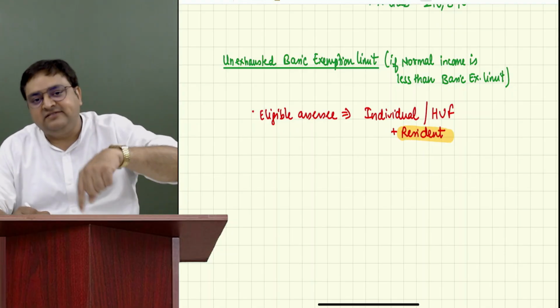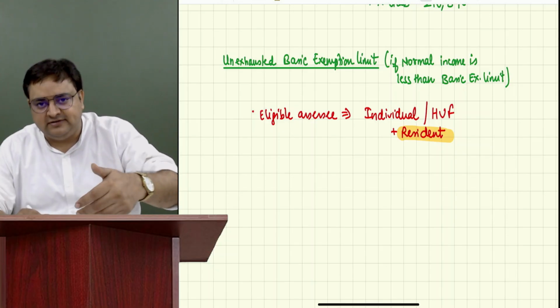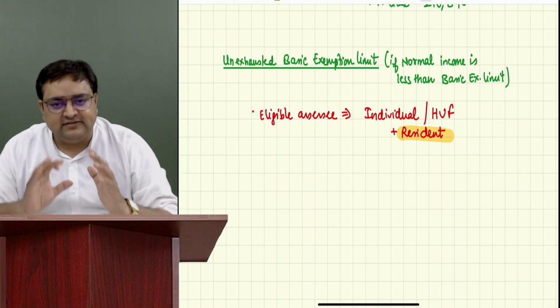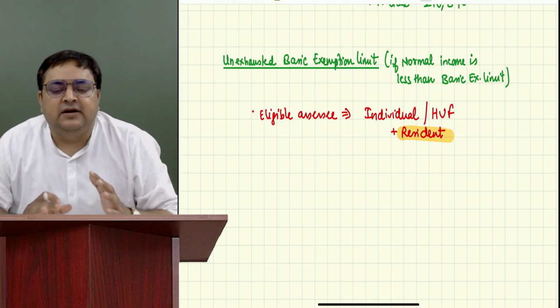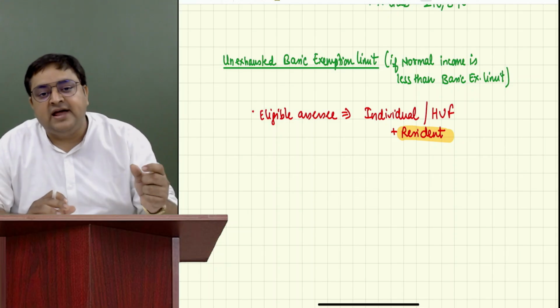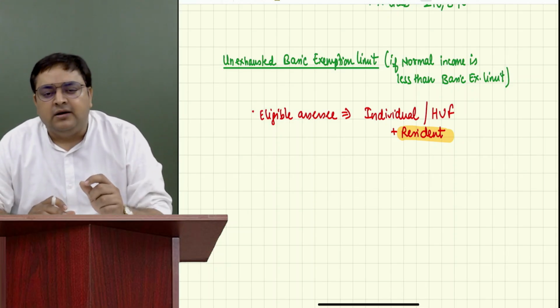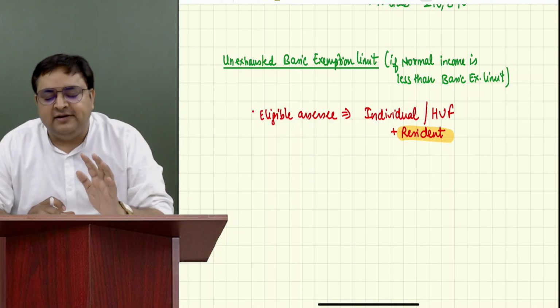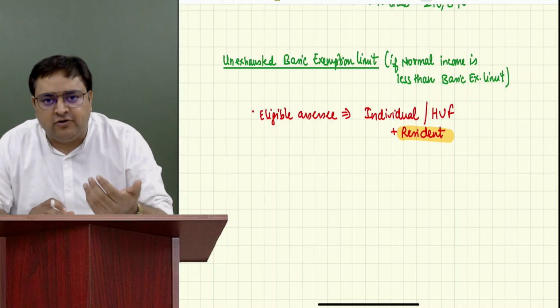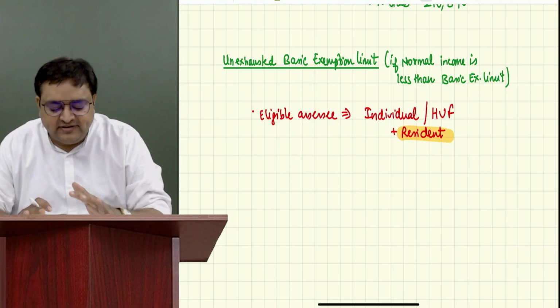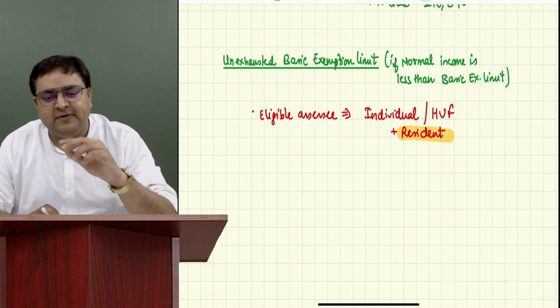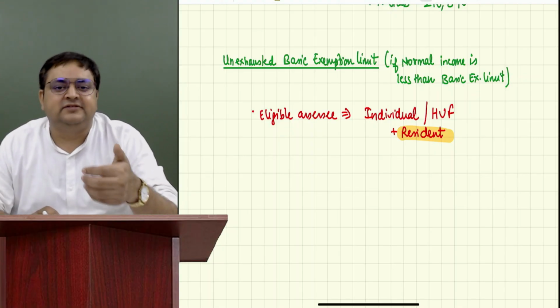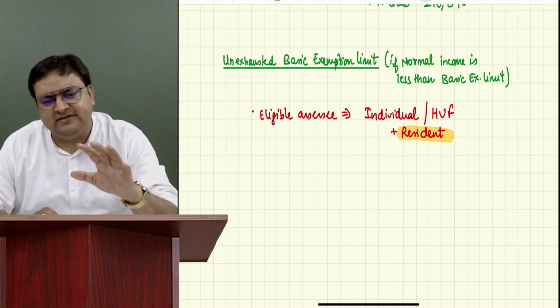Guys, this is our second chapter. After 2 classes, I will start this chapter. There is something in income tax which is called resident and non-resident. I'm not talking about citizen of India or non-citizen. No, it is something else, resident or non-resident. We will be spending some 3 to 4 classes on that chapter. It's the second chapter, a basic chapter.